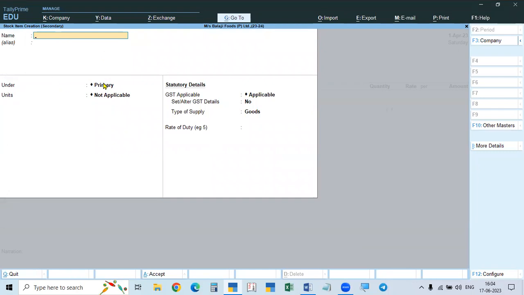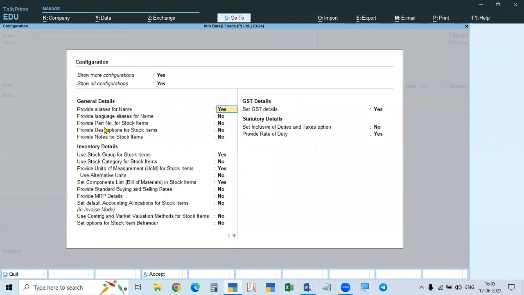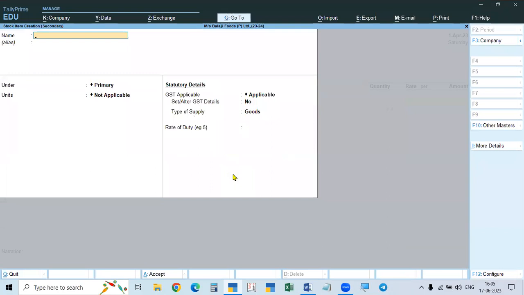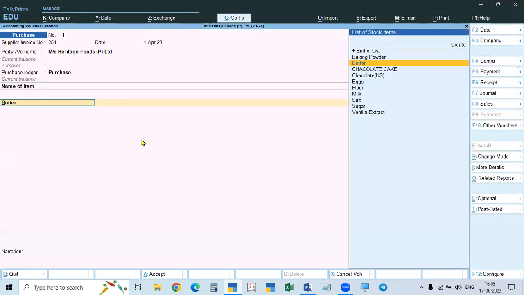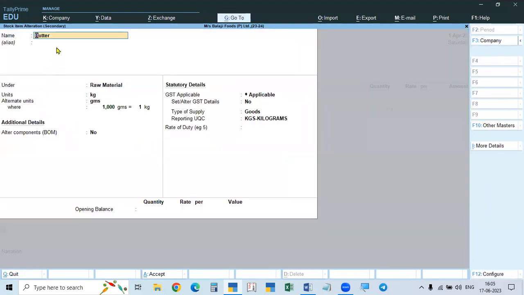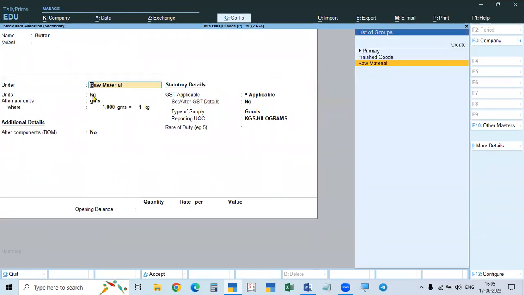All these are raw materials. Take raw material, then unit you have to take, and here we have to use alternate unit also. It will be available here. So we have to go to F12. See here, use alternate units. That we have to make yes. Then only you will get the alternate units. Okay, like this. So like this you do this here. Butter, raw material, and you take cages. So I will tell you how.